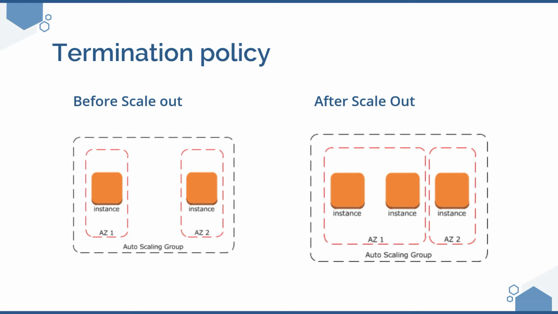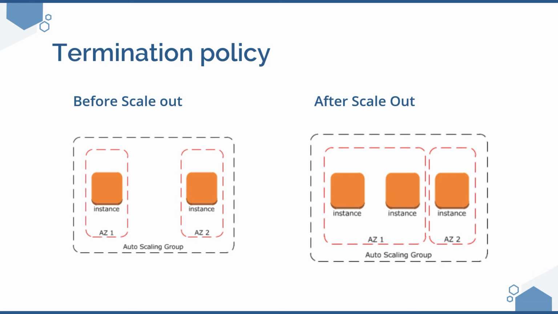There are a lot of custom rules which you can give, but by default the autoscaling group decides based on the availability zone. In the first availability zone you have 2 instances, and in the second you have just 1 instance. So it is pretty easy for the autoscaling group to decide to delete one instance from availability zone 1.